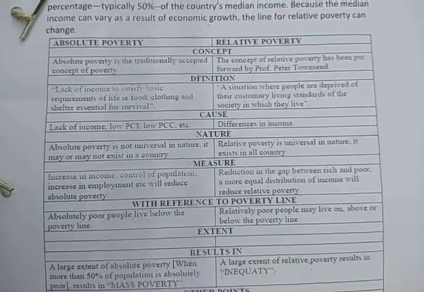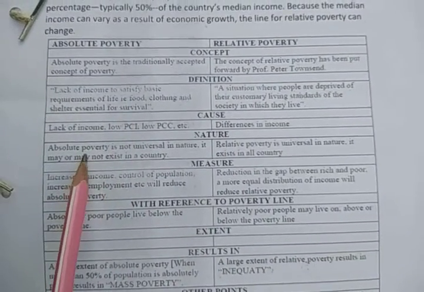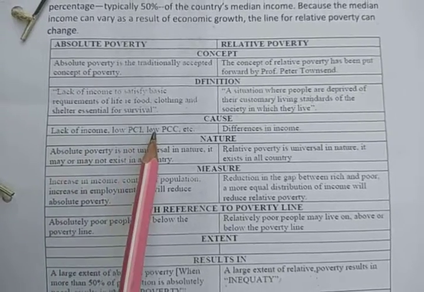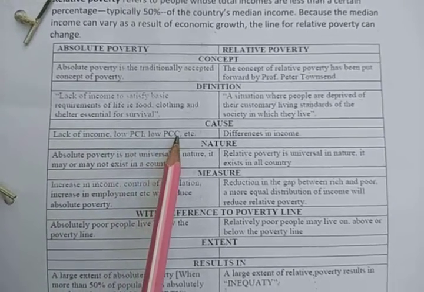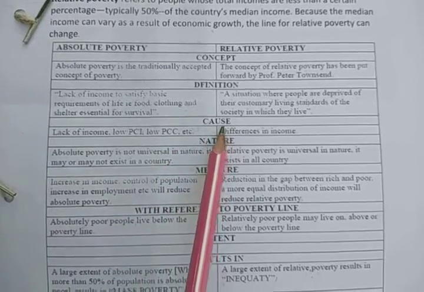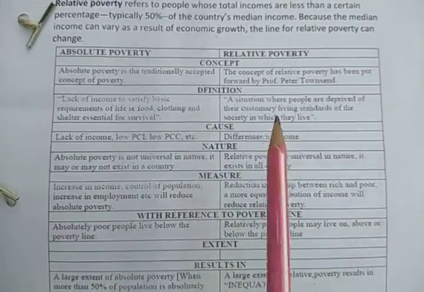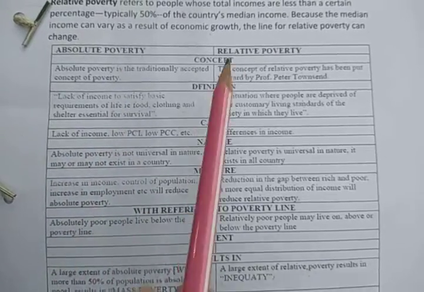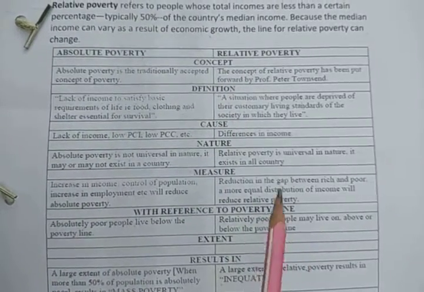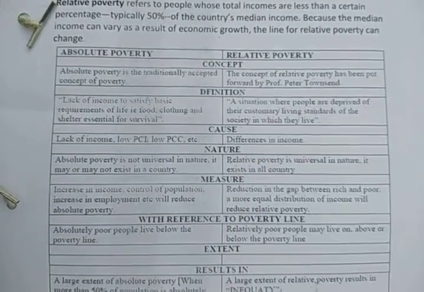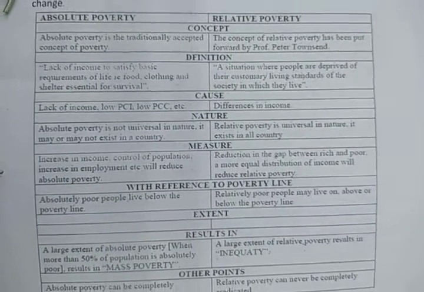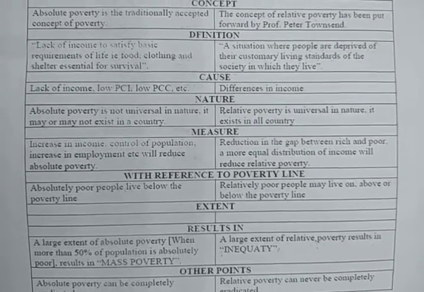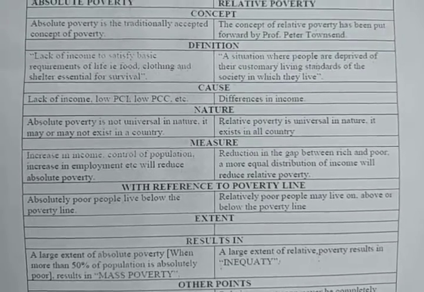The third is causes. Absolute poverty comes because of lack of income or low per capita income, low per capita consumption, etc. So when we have low income, we have absolute poverty. But what in case of relative poverty? When we have differences in income in a society, people are earning different incomes, and when we have a difference in income there is a comparison, and due to comparison there is relative poverty.